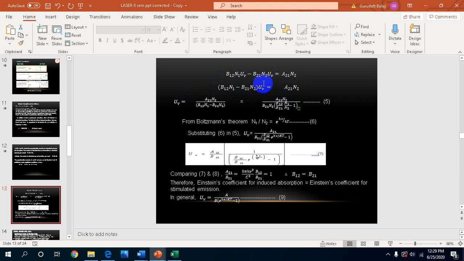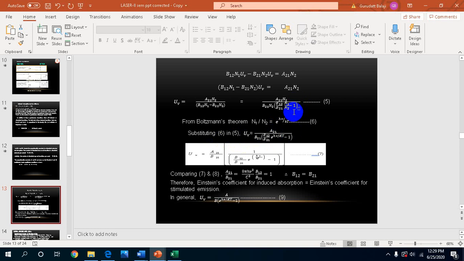Since I want the expression for the energy density, U mu is equal to A21 N2 divided by (B12 N1 minus B21 N2). Now divide the entire numerator and denominator by the factor B21 N2. Then we get A21 by B21, as N2 and N2 cancel, over (B12 by B21) times (N1 by N2) minus 1. From the Boltzmann factor, we know N1 by N2 is equal to e power h nu by kT.